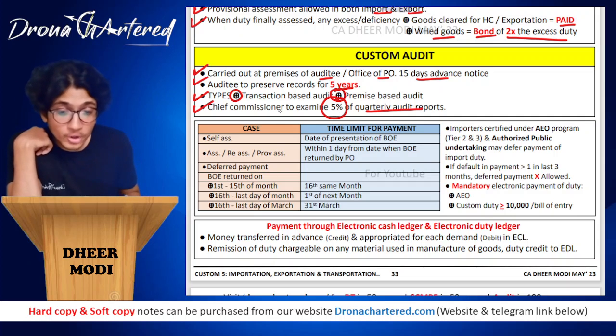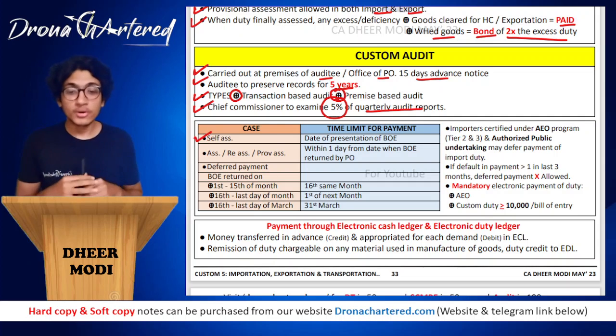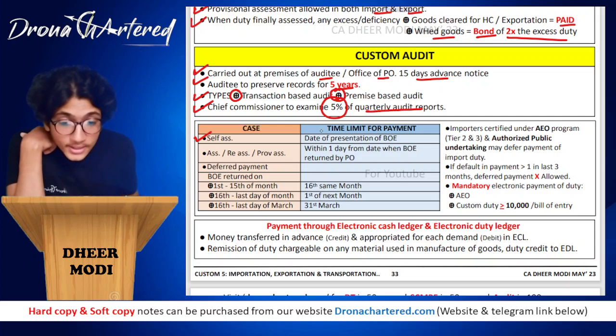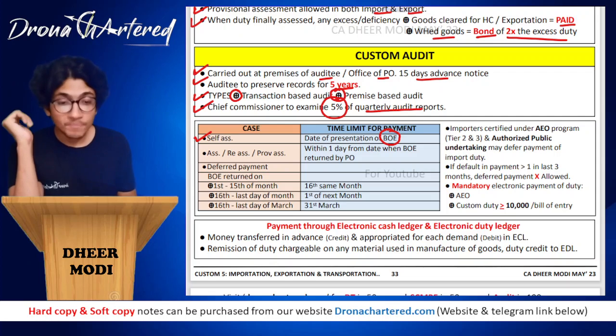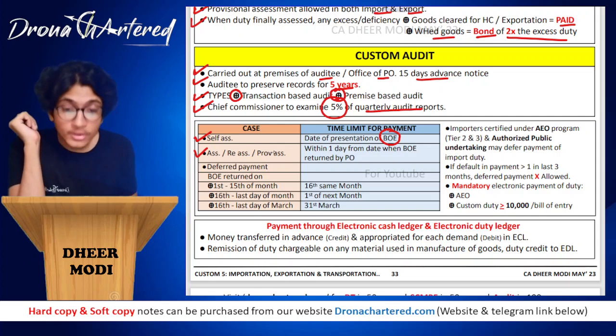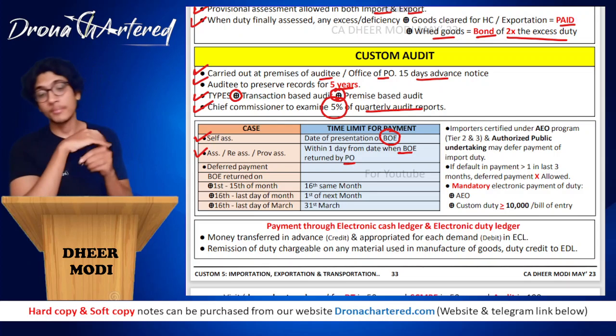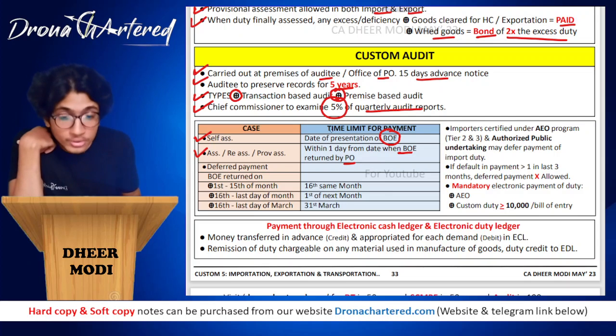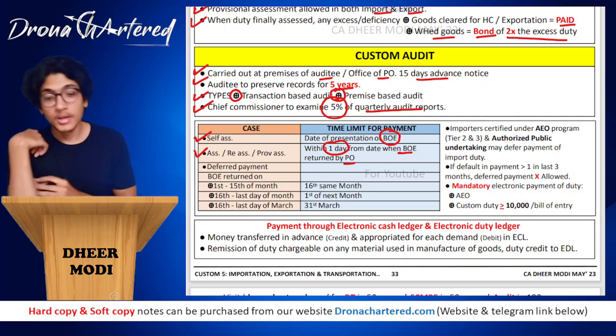Now, time limit for payment. Time limit for payment in case of self-assessment: the time limit for payment of duty is the date of presentation of the bill of entry. In case of assessment, reassessment or provisional assessment, it will be within 1 day from the date when the bill of entry has been returned by your proper officer. Okay, so this is the date of presentation. Over here it is 1 day from the date of BOE.